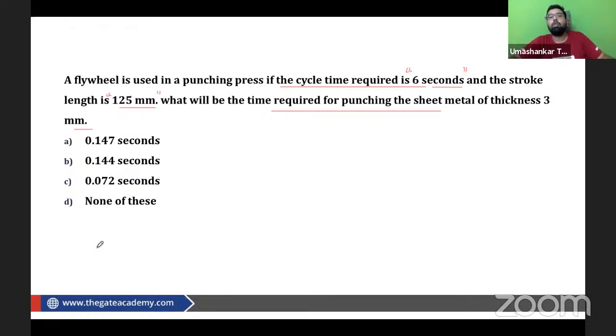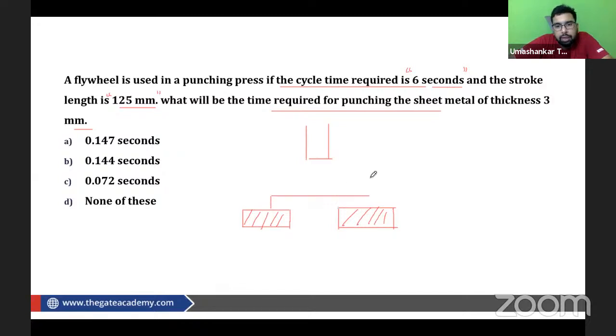So we have a punching press. If the cycle time required is 6 seconds, what do we mean by cycle time? We have a punch like this. What is the work of a punch? How does a punching press work? Basically, we have some sheet over here, let's say this is your die, and we have the sheet placed over it, and this punch goes down.